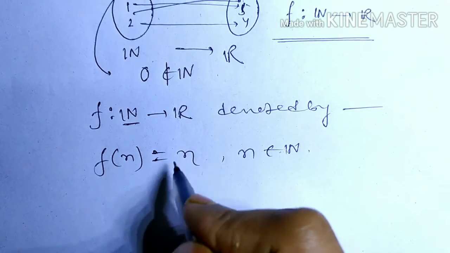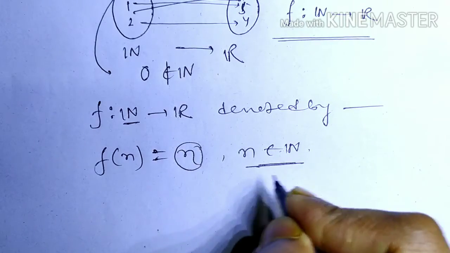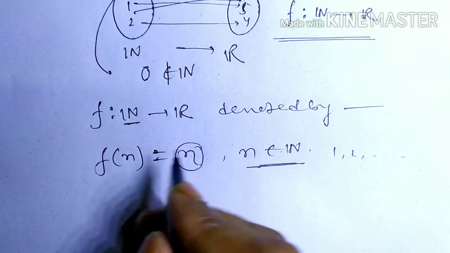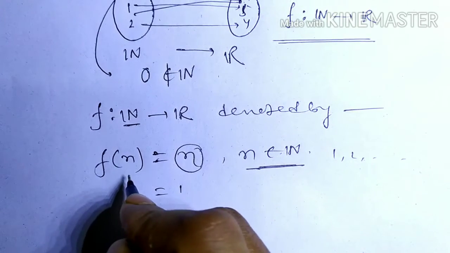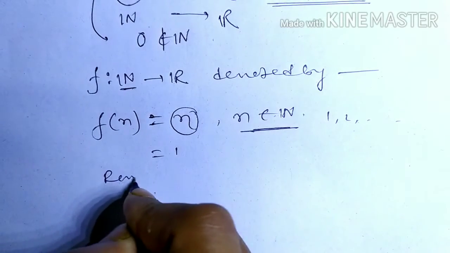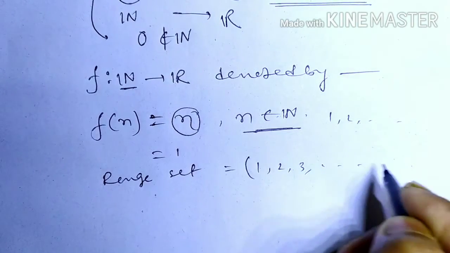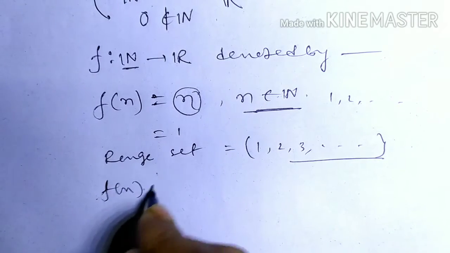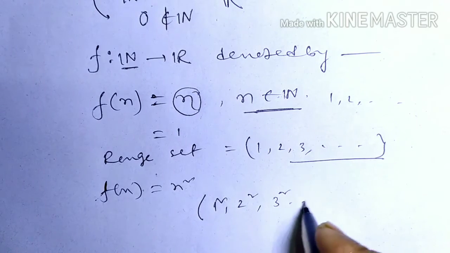The points n come from the natural numbers to the real numbers, so n can be chosen in many ways: 1, 2, 3, 4, 5, 6 and so on. For the natural number 1, f(1) = 1. That means the range set is 1, 2, 3, 4, 5 and so on. But whenever f(n) = n squared, the range set is 1 squared, 2 squared, 3 squared and so on, right?